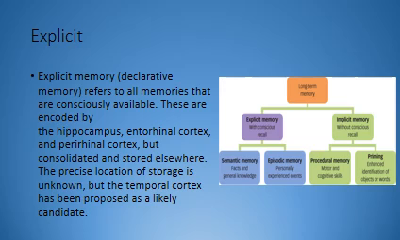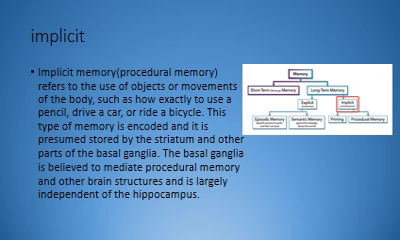Explicit. Explicit memory, or declarative memory, refers to all memories that are consciously available. These are encoded by the hippocampus, entorhinal cortex, and perirhinal cortex, but consolidated and stored elsewhere. The precise location of storage is unknown, but the temporal cortex has been proposed as a likely candidate.